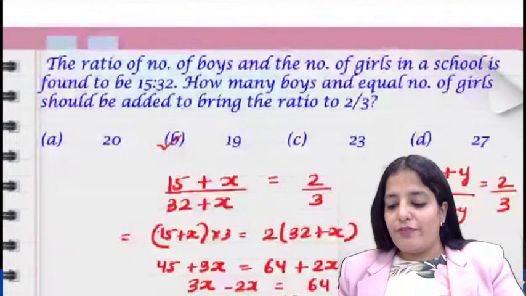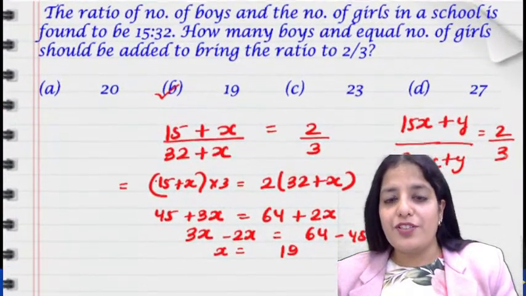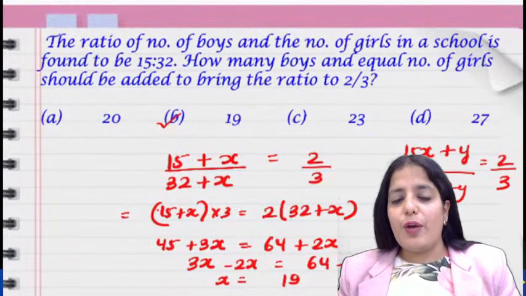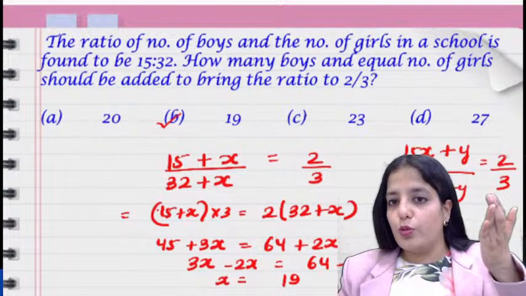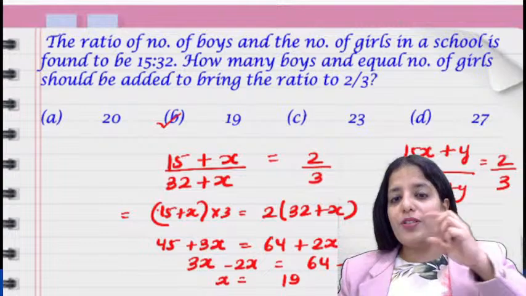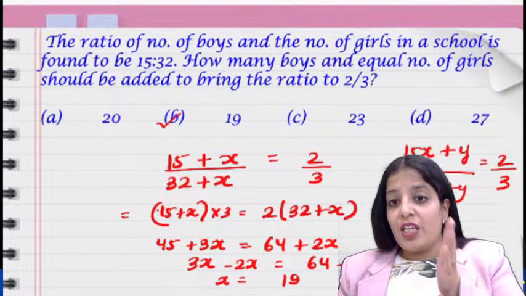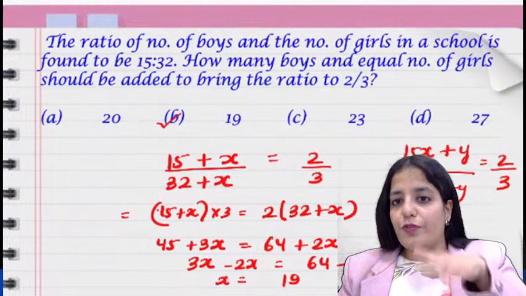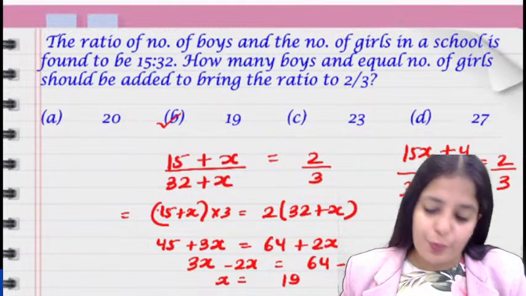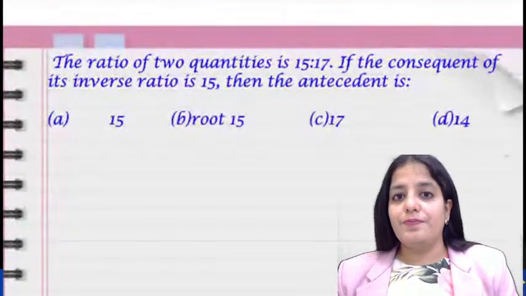Now one way was to solve the way I told you. The other way of solving the question is that you assume that the number of boys and girls are 15 and 32 and then add 20 to both of them and see whether you get 2:3 or not. If not, then proceed to the second option, that is 19. Add 19 to both the numbers, 15 and 32, and see whether the new ratio of the new numbers is equal to 2:3 or not. So this way you can approach the question. Okay. Now let's move to the next question.